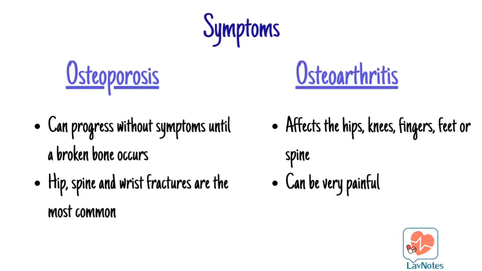Osteoarthritis most often affects the hips, knees, fingers, feet, or spine. It affects each joint differently, and symptoms are easy to overlook, and it can be very painful.